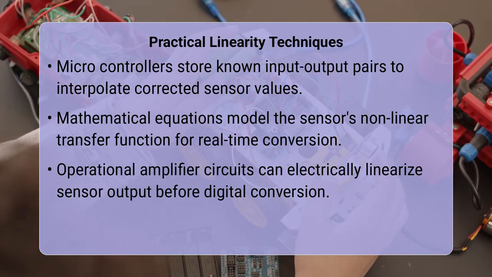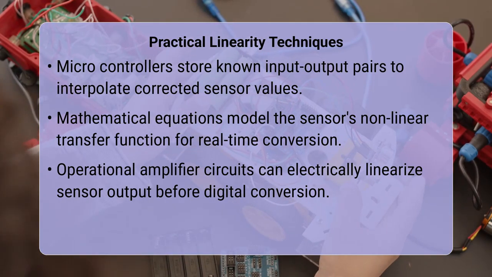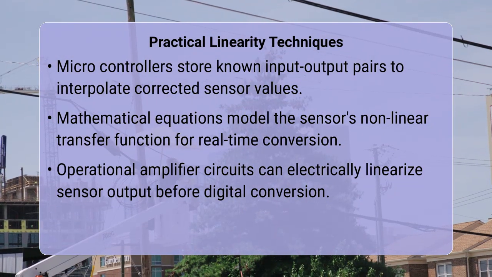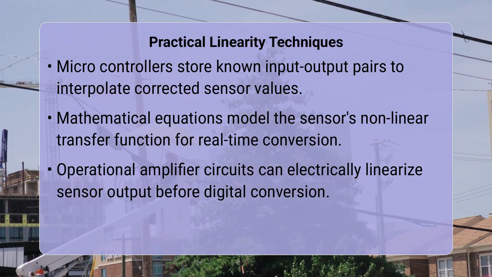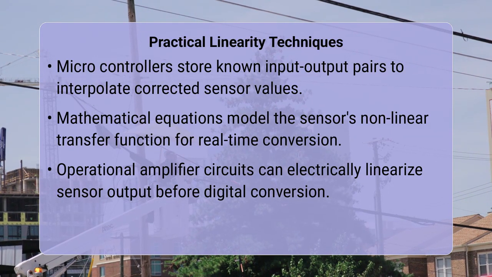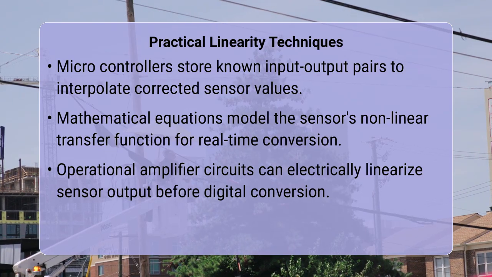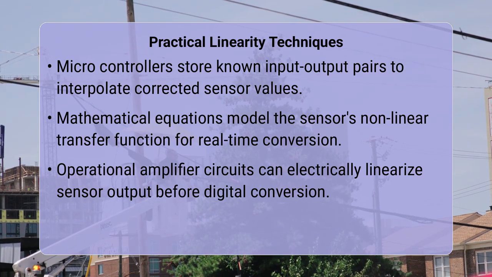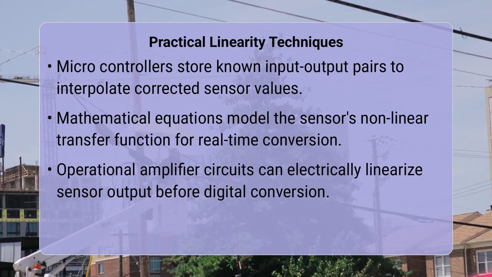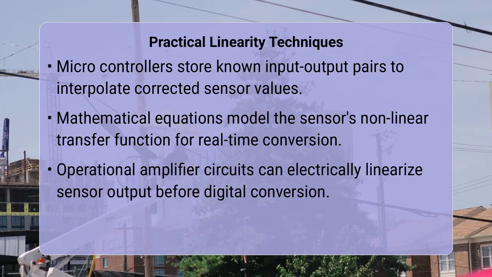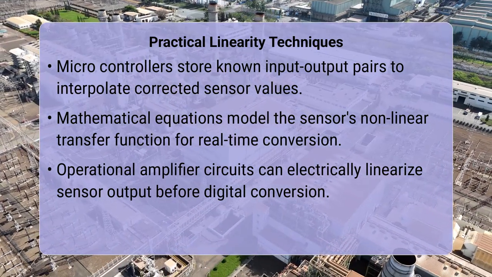For simpler cases, piecewise linear approximation can be used, breaking the sensor's operating range into smaller segments, each approximated by a straight line. Additionally, active compensation circuits, using operational amplifiers, can be designed to electrically linearize a sensor's output before it reaches the analog to digital converter.